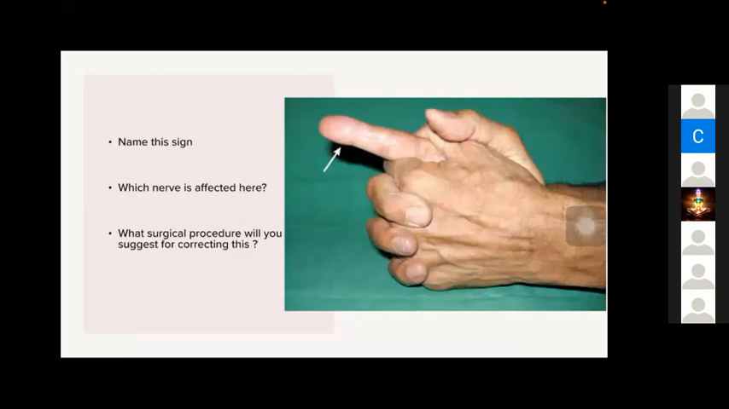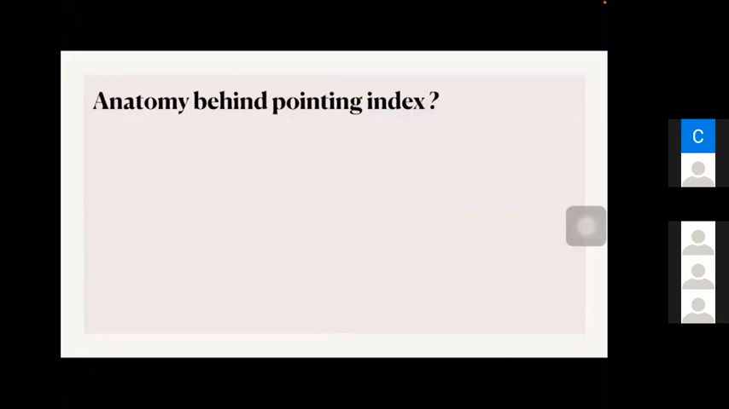Next one. What is the name of this sign? Pointing index. Okay, good. Which nerve is affected here? Median nerve. What surgical procedure will you suggest for correcting this? I am coming to that. First, can somebody tell how the pointing index happens?